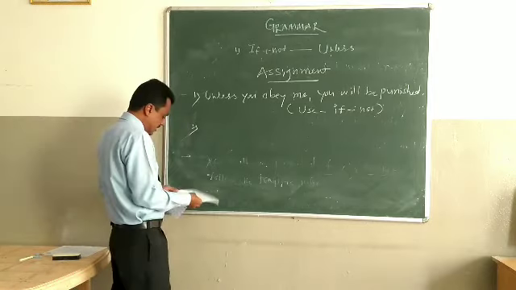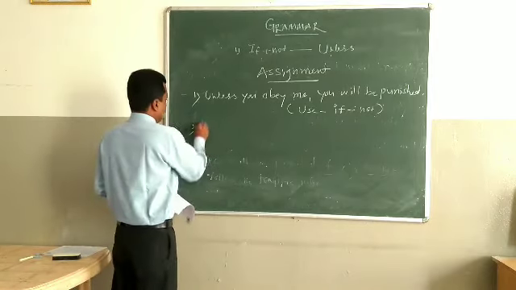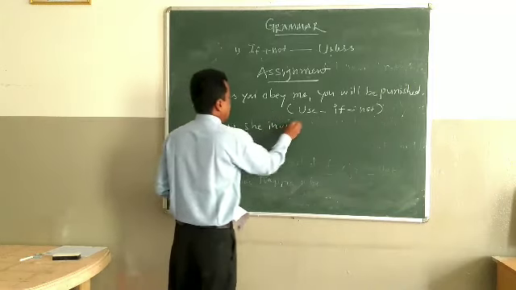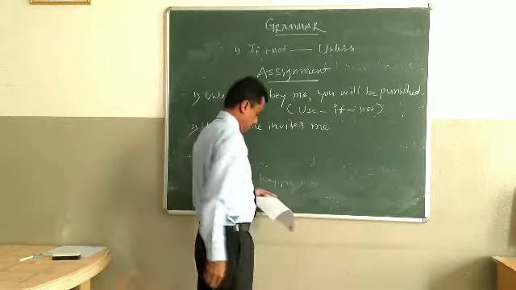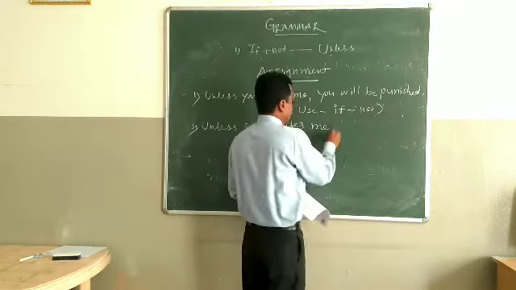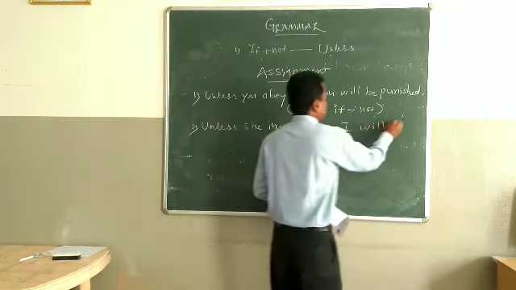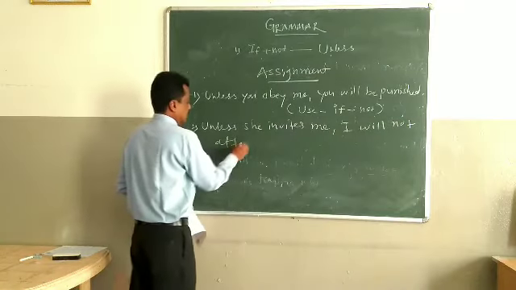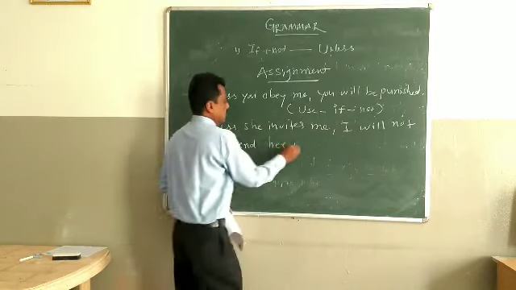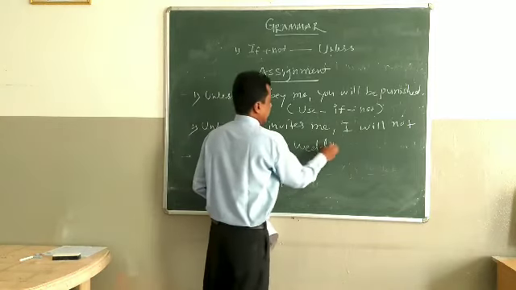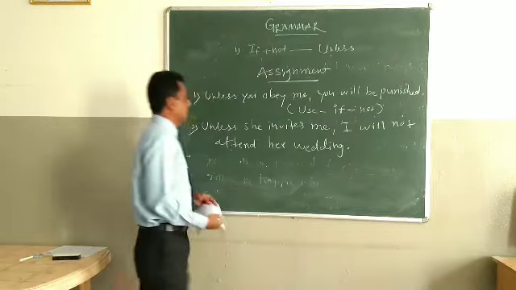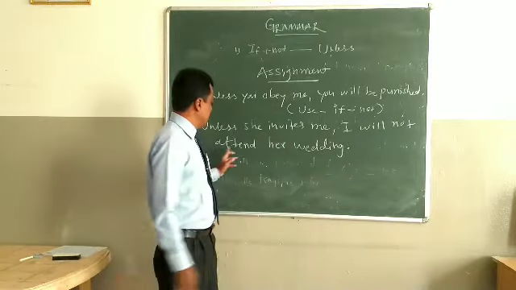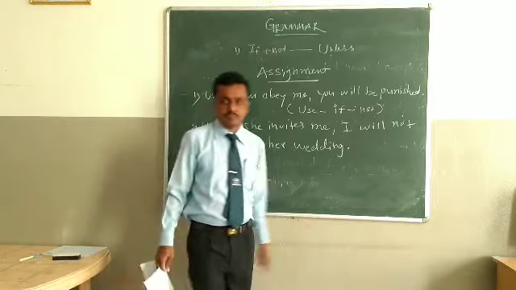Second example for assignment. Unless she invites me, I will not attend her wedding.